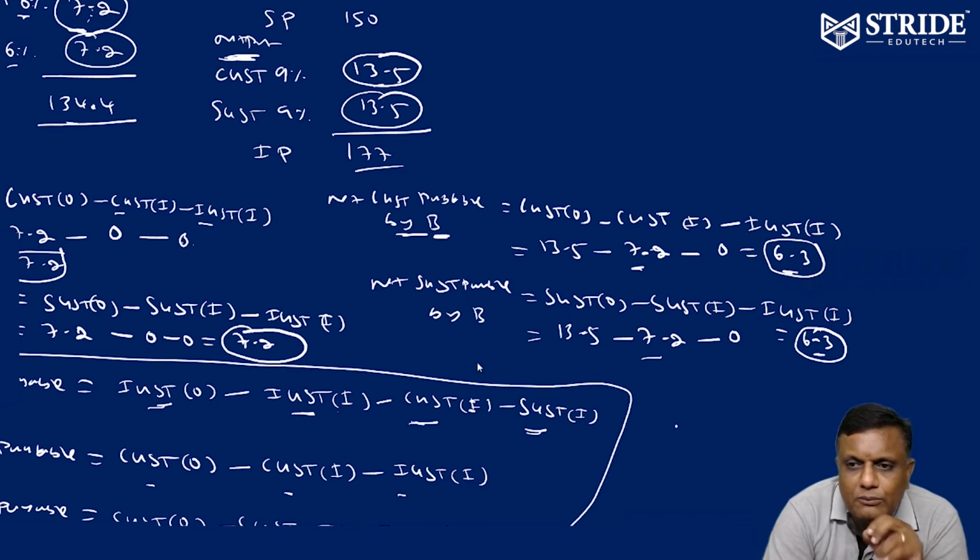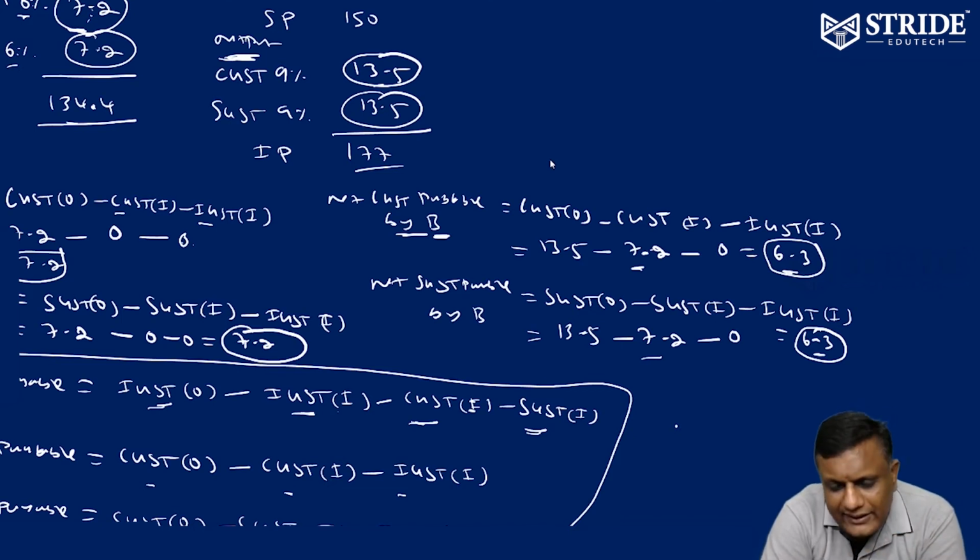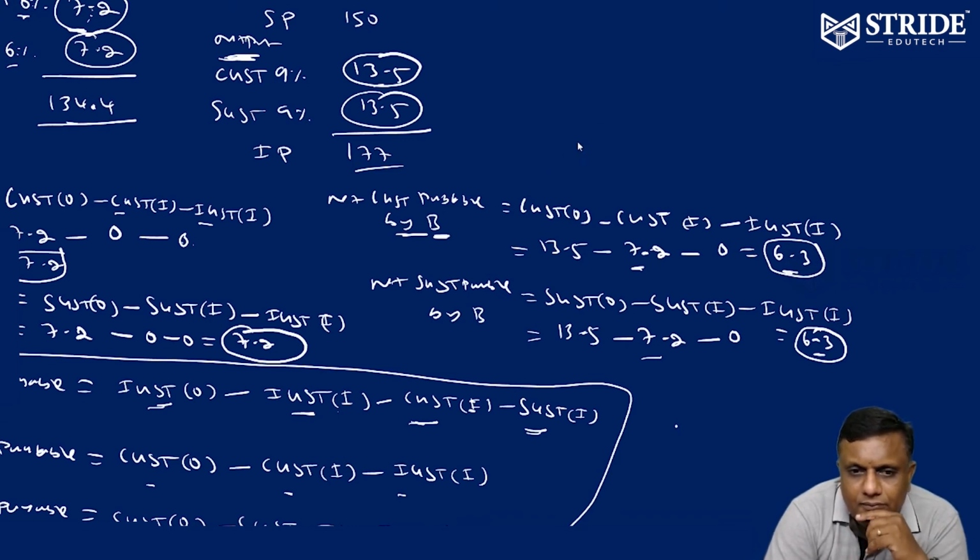So this is the mechanism of GST. If you are a registered dealer, if you paid any taxes, and if you are collecting any output, you can adjust. Since you are a businessman, it is not for the consumer, it is only for the businessman.